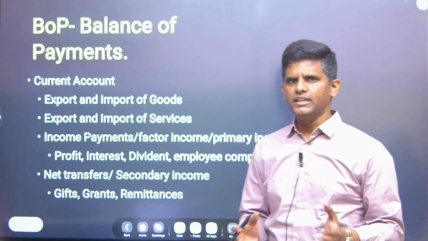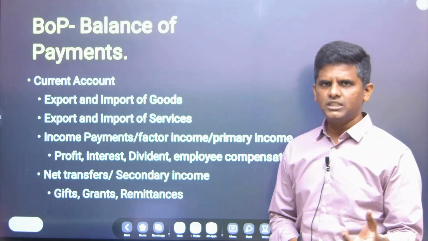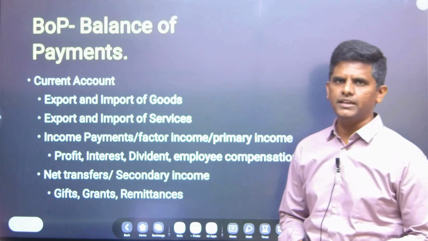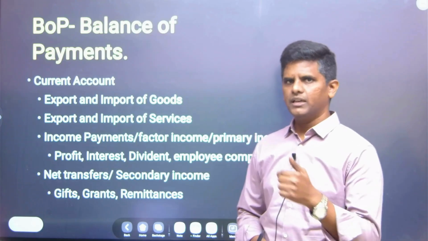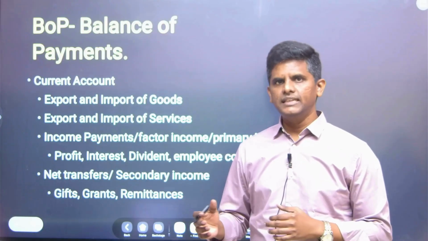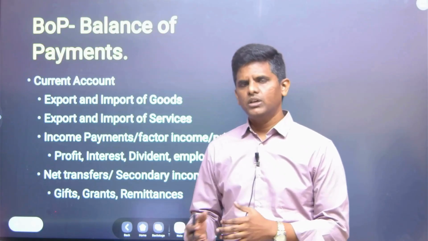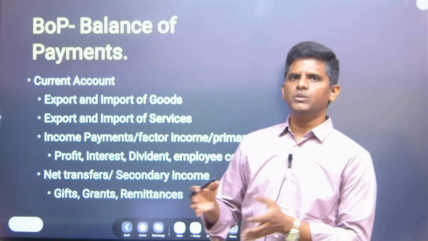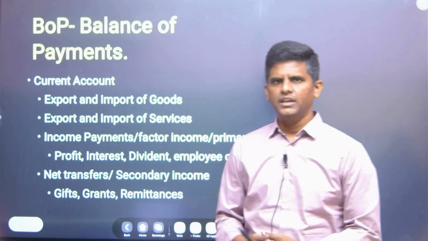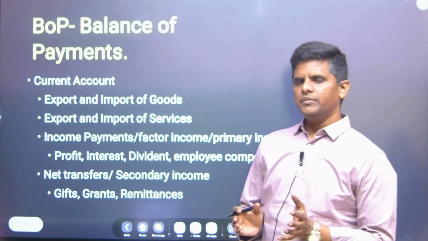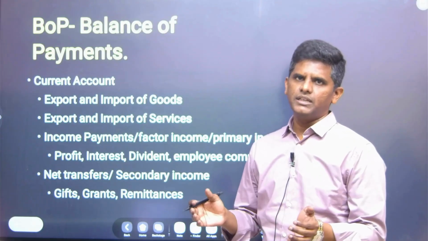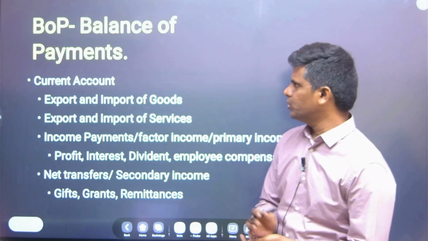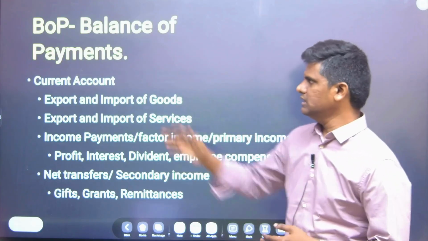This is just an accounting thing. As we all know, in the budget also we see revenue expenditure and capital expenditure. Students are aware that capital expenditure or capital account means all those transactions that deal with assets and liabilities. What does it mean? Suppose a foreign person is investing in an Indian company, he is becoming an owner of the company through FDI or FII, whatever. That is an asset and liability transaction. But the other transactions like exports and imports of goods come under current account.